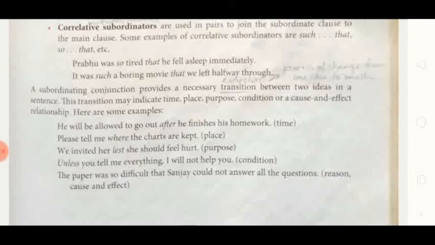Here you can see this. He will be allowed to go out after he finishes his homework. Here after is a subordinate conjunction and it shows the time. Please tell me where the charts are kept. Here where is the subordinate clause and it shows the place. Okay. So a subordinating conjunction provides necessary transition between two ideas in a sentence, and this transition may indicate time, place, purpose, and so on. Okay.